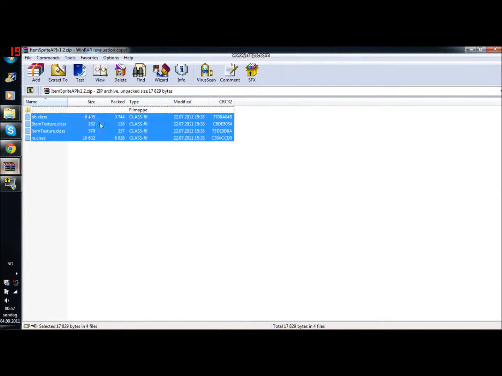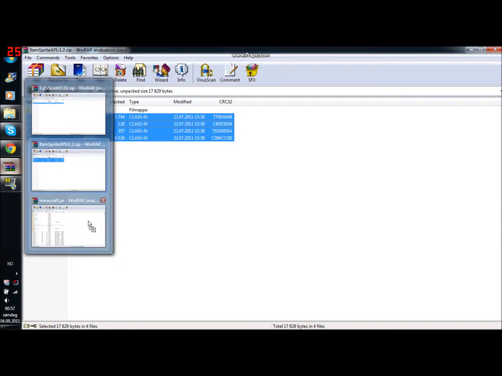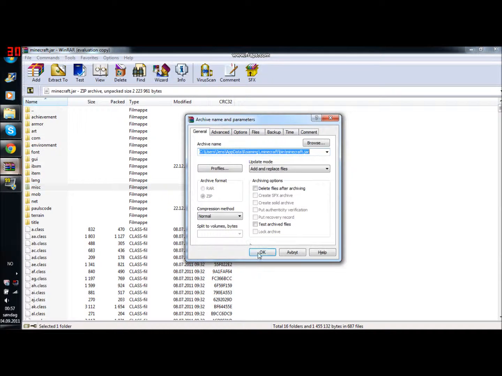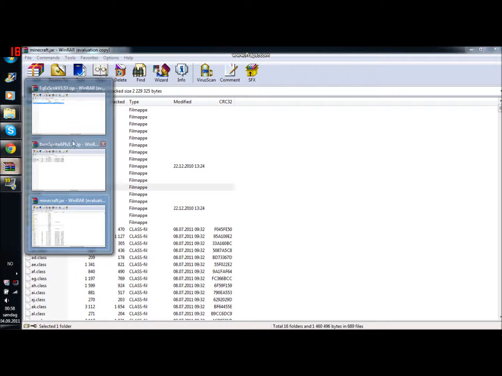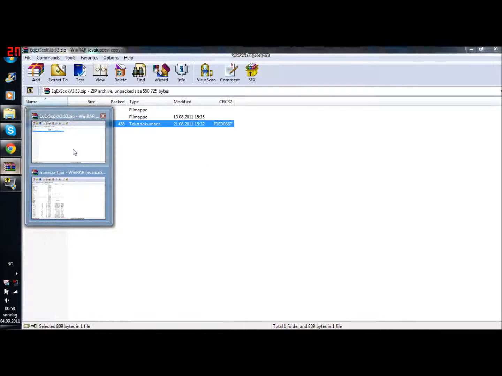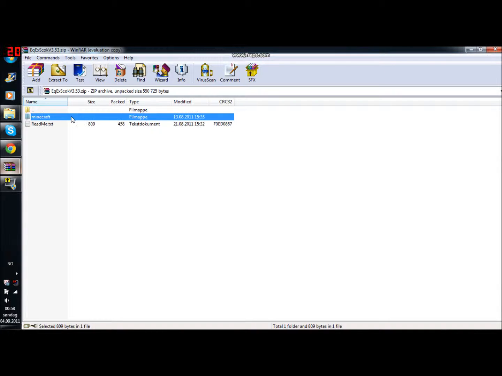Item sprint, just do the same. Like that. Add and replace files. Then you take that out, close it, and then Equivalent Exchange.